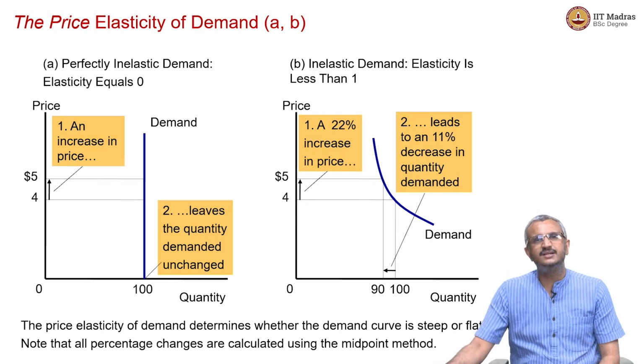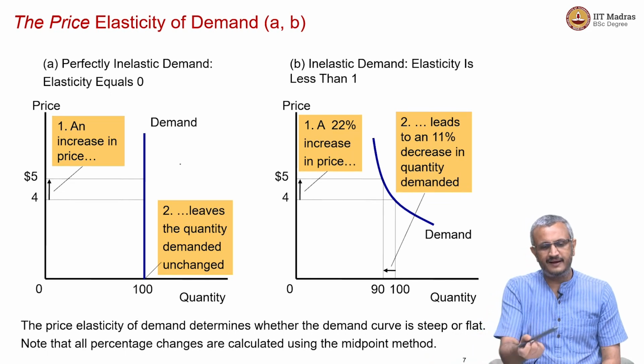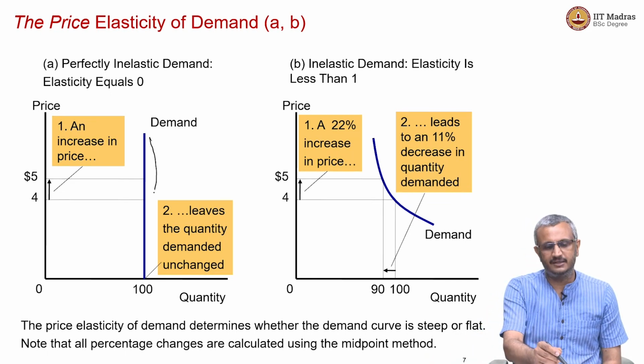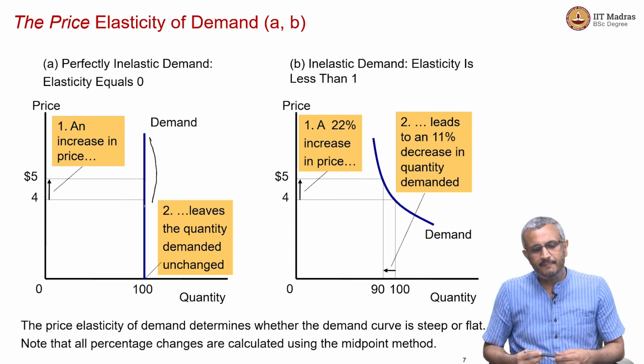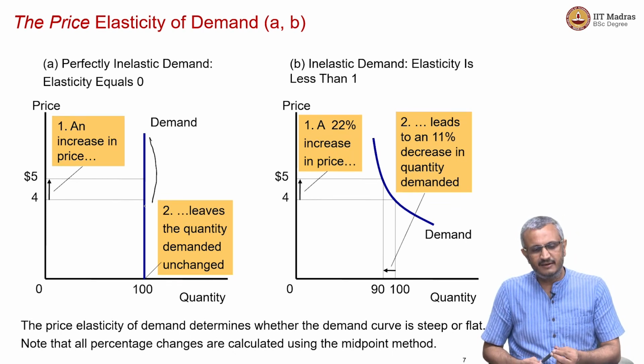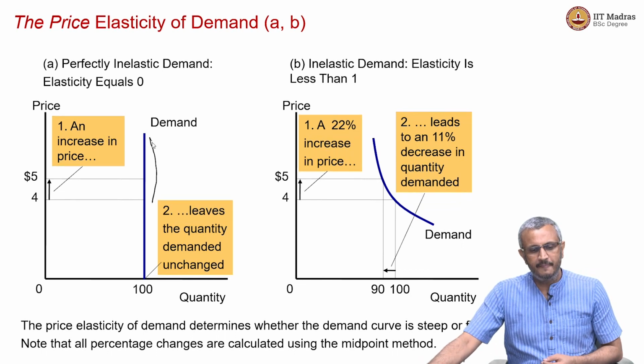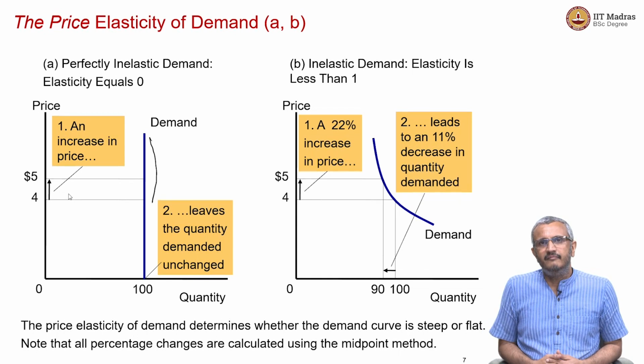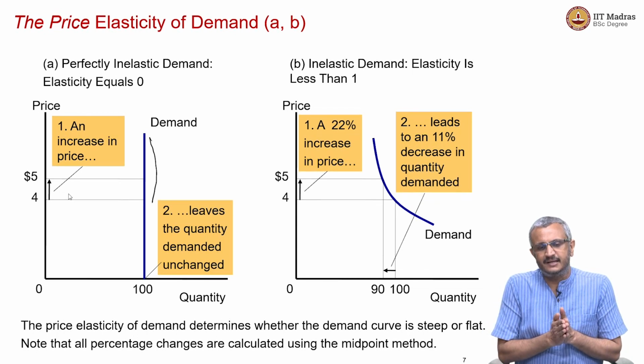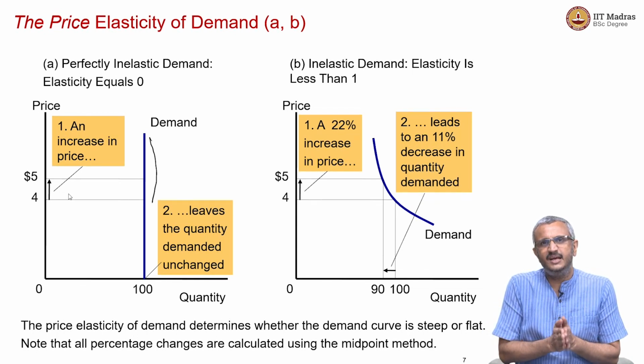Here is a situation of a perfectly inelastic demand curve. In a perfectly inelastic demand curve, we find that the demand is perfectly inelastic. That is, elasticity equals 0. What does that mean?